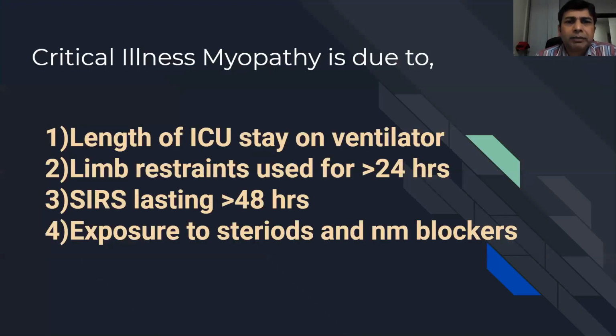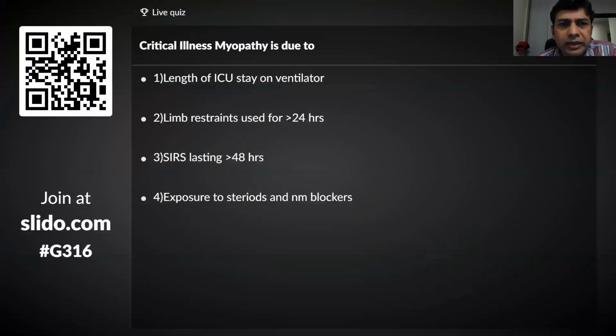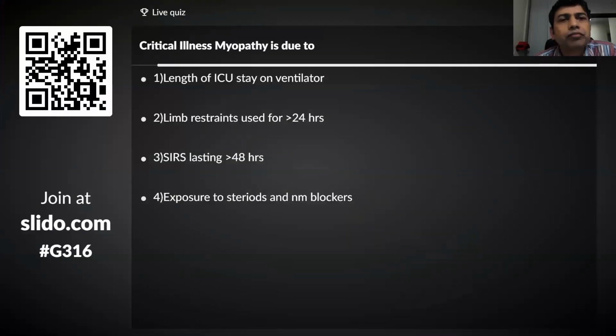Simple question: critical illness myopathy is due to, you have to choose one answer. Length of ICU stay on ventilators, limb restraints, systemic inflammatory response syndrome, sepsis lasting for more than 48 hours, or exposure to steroids and NM blockers. So please vote an answer. It's a very easy question. Last 4 questions, I think. Then we'll be through.